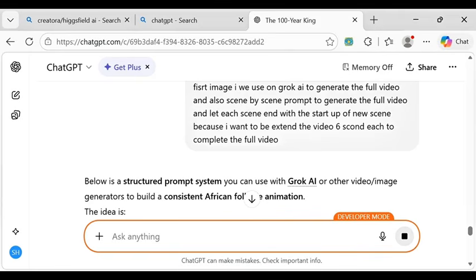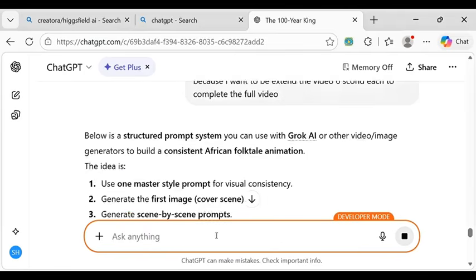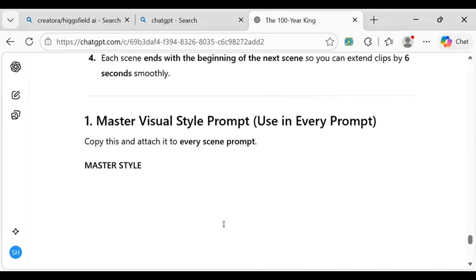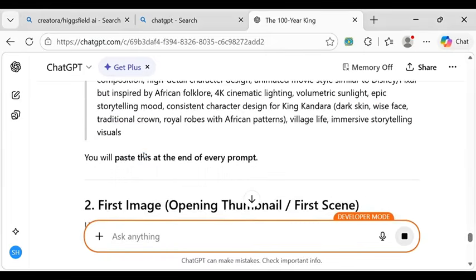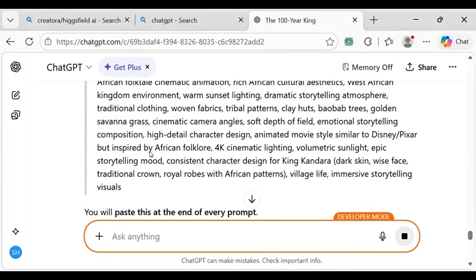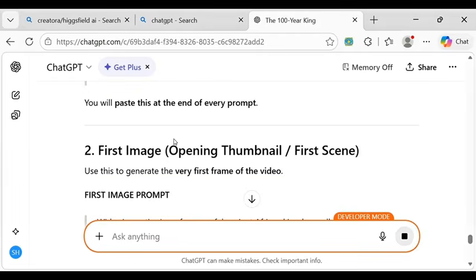So let's wait for it to complete. It's still generating it. So this is our master prompt. This is the master prompt image we are going to use. We are going to use only this image to generate our full video.